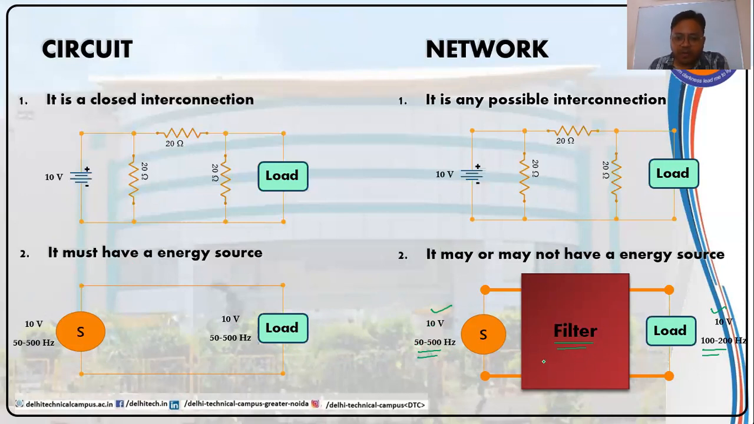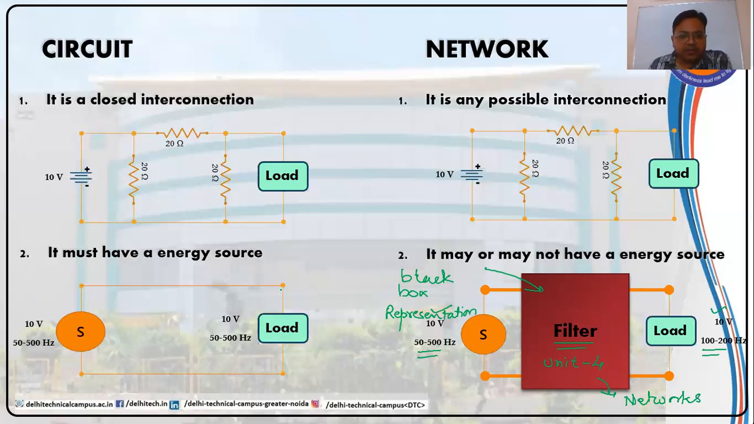We will discuss them in Unit 4, filter circuits. So filter circuits are nothing but networks. If you notice, I have not shown the internal configuration or internal connection of the elements in this filter. This is called black box representation. We'll discuss more about it. So this is the basic difference between a circuit and a network.